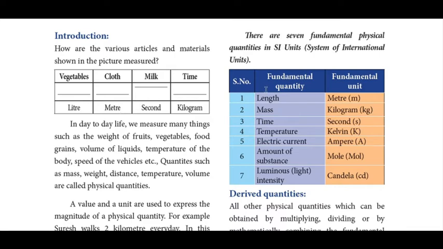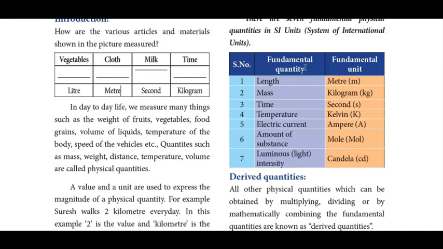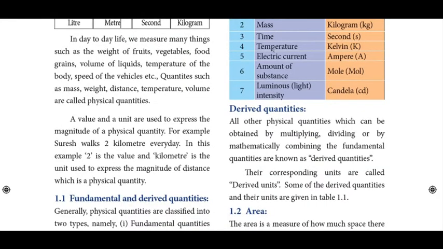According to this, the fundamental units are: length is measured in meters, mass in kilograms, time in seconds, temperature in Kelvin, electric current in ampere, amount of substance in mole, and luminous intensity in candela. Please keep this in mind and memorize it. It is very, very important, the basis for measurements, and you have to keep it in your mind forever. And what are derived quantities?